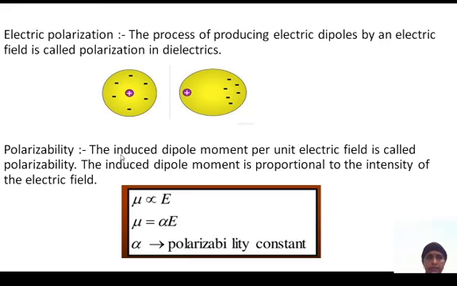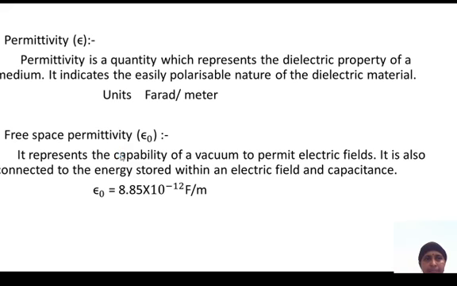Next, permittivity. Permittivity is a quantity which represents the dielectric property of a medium. It indicates the easily polarizable nature of the dielectric material. The unit of permittivity is farad per meter. Permittivity is denoted by epsilon.